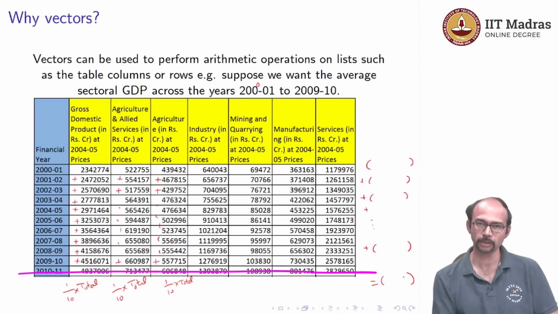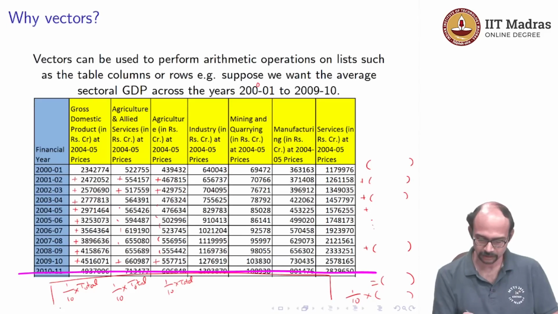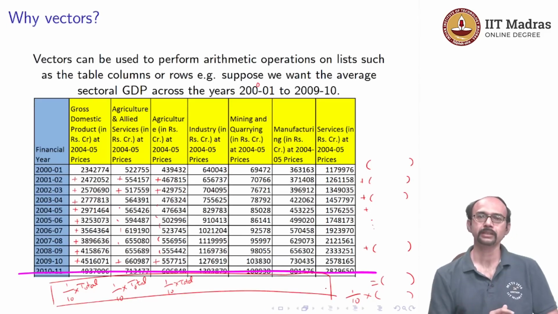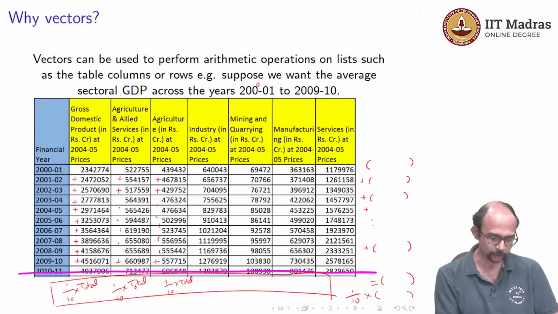So I have 7 numbers out here, and then I divide each one by 10. I can do that by dividing the entire row, or the entire row vector, by 10. So 1 by 10 times this thing that I got, and that is exactly what I get out here. So the point here is, instead of doing it entry wise, I can think of it as if I am doing it for lists. And that is what vectors are going to do for us. Fine. So let us move ahead. We will see more examples, and that might shed more light on what is happening.